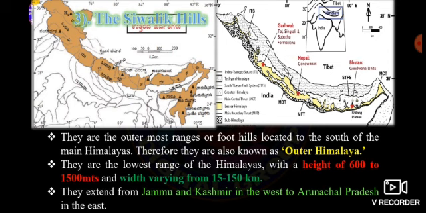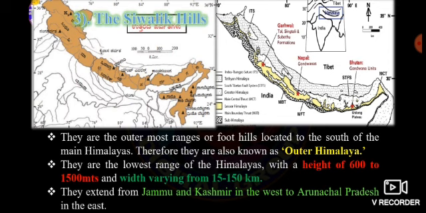Why are they called foothills? Because of their less height. Compared to the Greater Himalayas and the Lesser Himalaya, the height of the Sivalik hills is less.